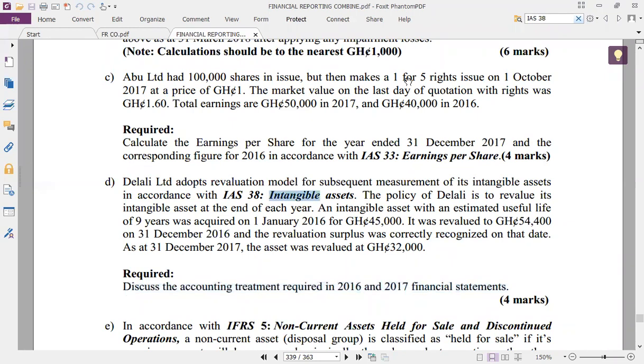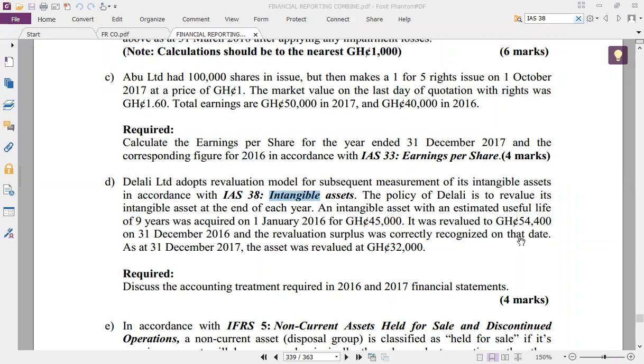Great. Now watch carefully how we go through this question. The policy of the company is to revalue its intangible assets at the end of each year. An intangible asset with an estimated useful life of 9 years was acquired on January 1st, 2016 for 45,000 cedis.